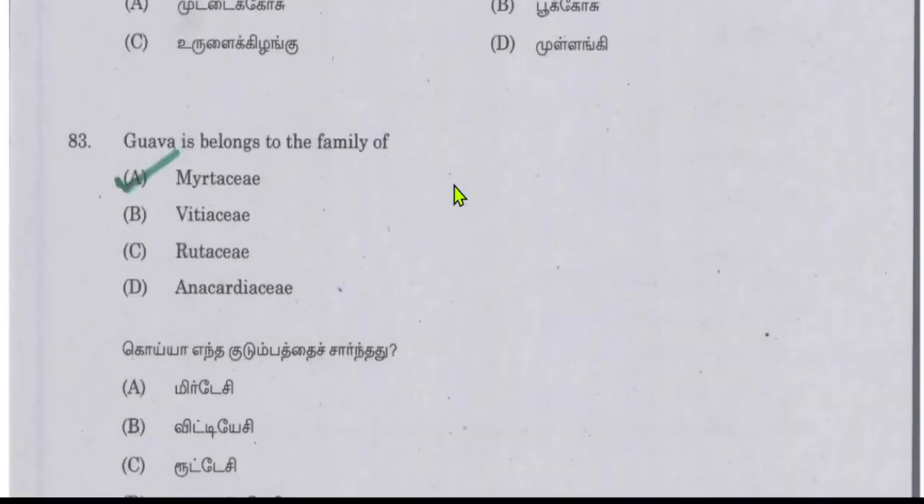Guava belongs to the family of, so these options are given: Anacardiaceae, Rutaceae, Vitaceae, Myrtaceae, and the guava belongs to the family of Myrtaceae.